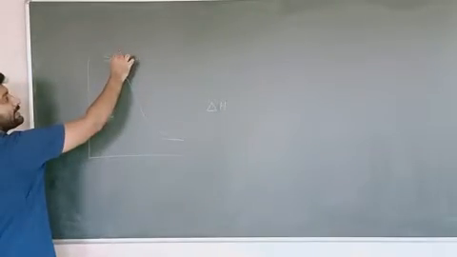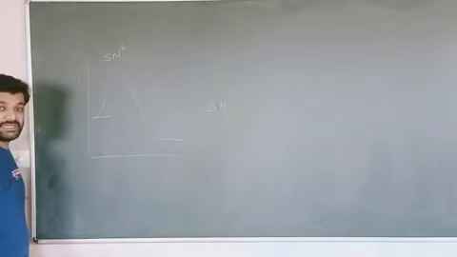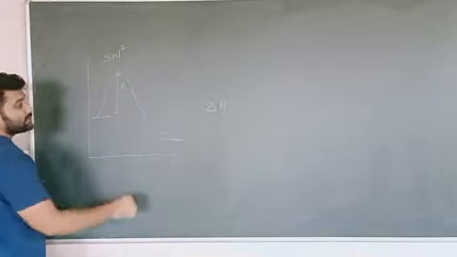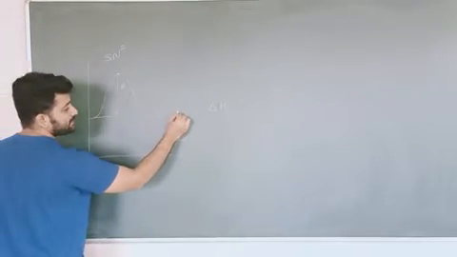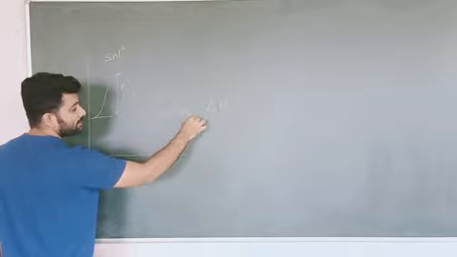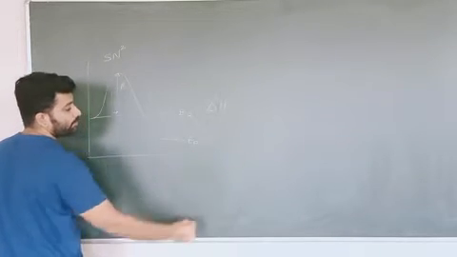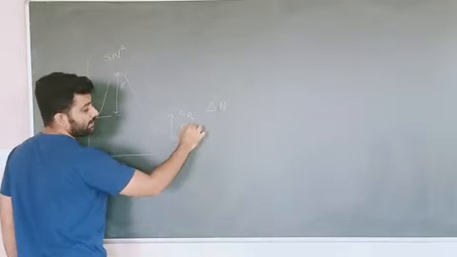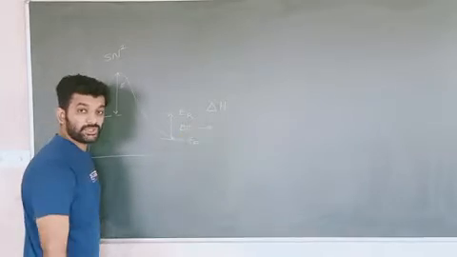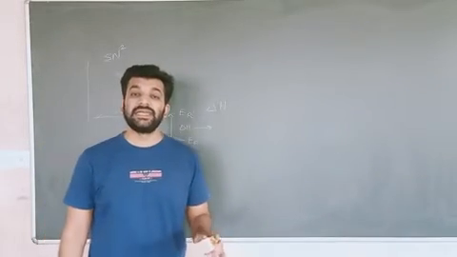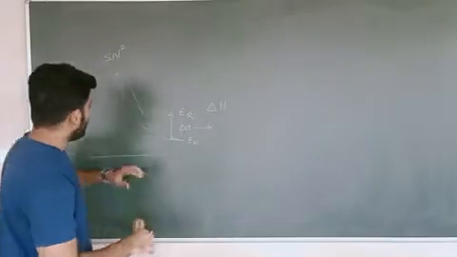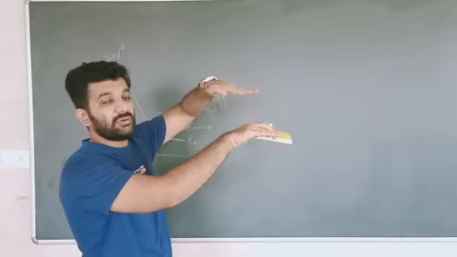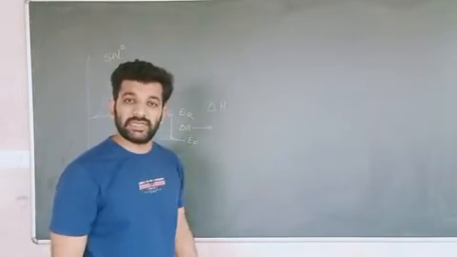This is an energy profile diagram for the SN2 mechanism. Here we are having energy which is known as activation energy. This is the energy of reactants. This is the energy of product. The difference between these two energies will be delta H, which is given out in the form of heat, and it is known as what? Exothermic process. If the energy of reactants is high and energy of product is low, then the excess amount of heat is given out in the form of energy.